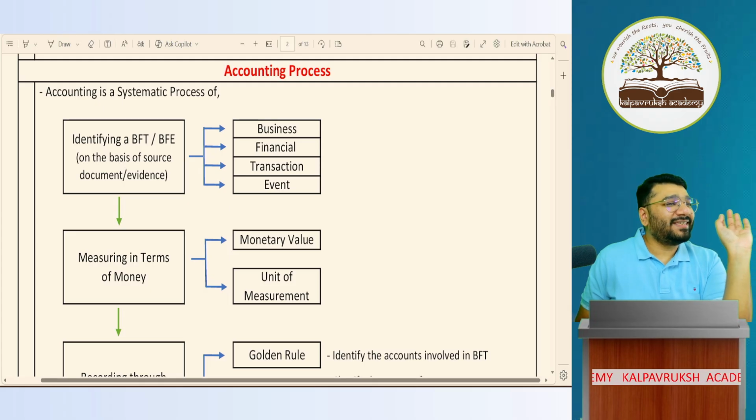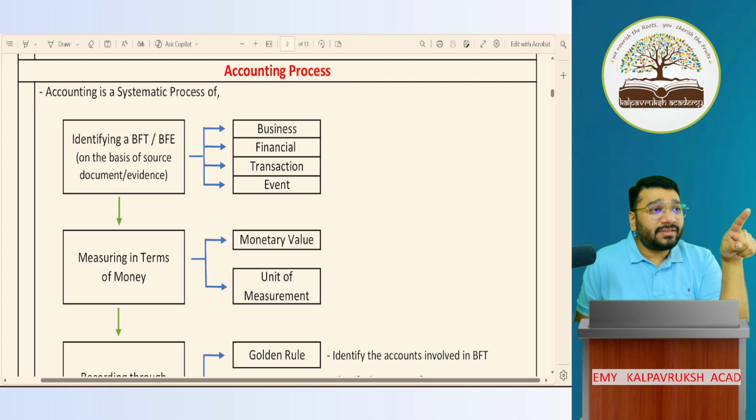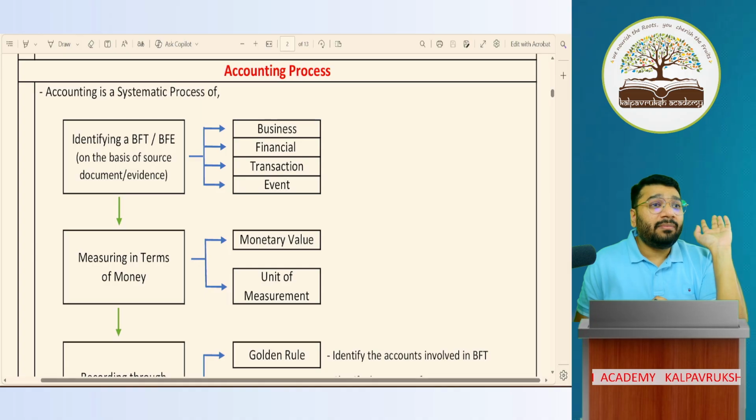Wait. Now, this is the clear difference. Those who have done classes with me and those who have not, you can see the difference in confidence. The same thing will happen in 12th with your friends. Those who are thinking, I can manage 12th without any tuition, without any support, this is the difference that is going to happen. Just wait, June month, July month, August month. You'll see what is going to happen. It is better that they join right from now, so they don't land up in the trouble of realizing that now I need tuition. Because if people come to me in June, July, August, I will give admissions, but by that time, imagine how many chapters will get over. So this is the differentiation I wanted to show to all of you.